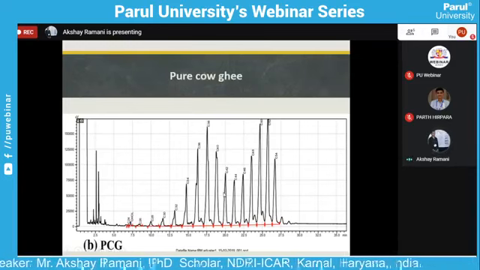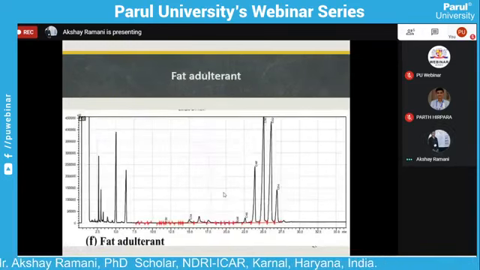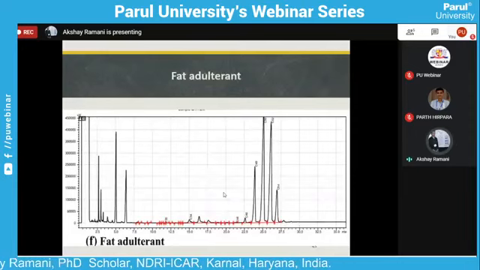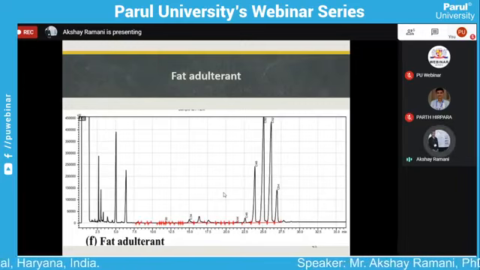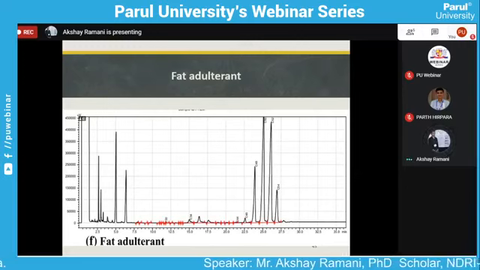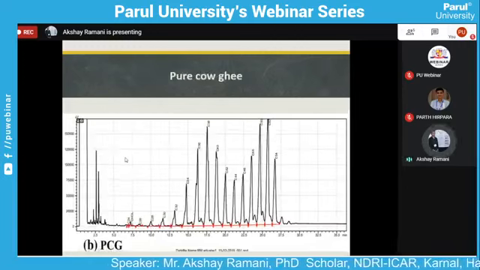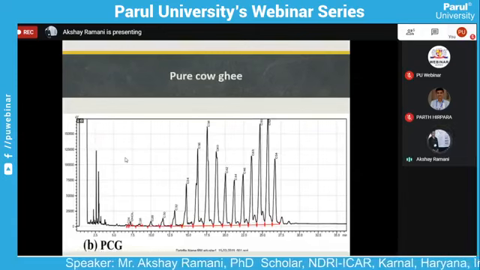Now we see the next chromatogram, of the fat adulterant. This is only the fat adulterant, no other adulterant was used. The fat adulterant is the RM adjusted oil we use as an adulterant. So this is the chromatogram of the fat adulterant only, and we see that it is totally different compared to the pure cow ghee chromatogram.